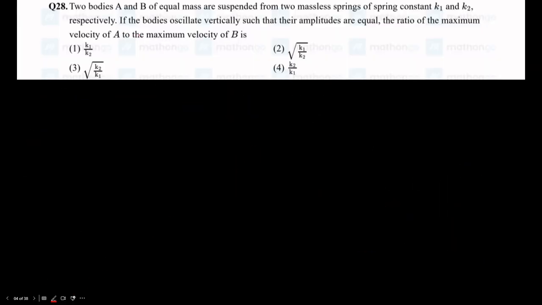Alright, next question. Two bodies A and B of equal masses are suspended from two massless springs of constants K1 and K2, and then they are oscillating vertically. We know that it will perform vertical SHM, and then they are asking the ratio of maximum velocity of A to maximum velocity of B.